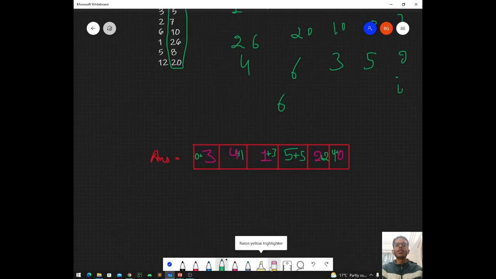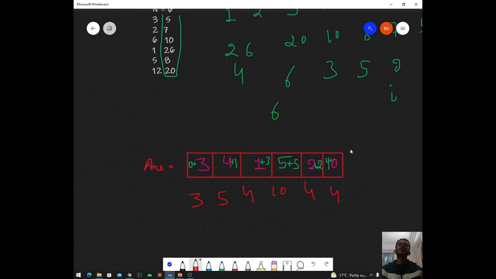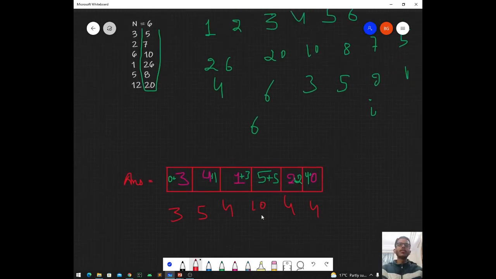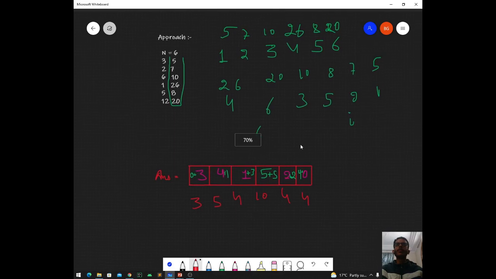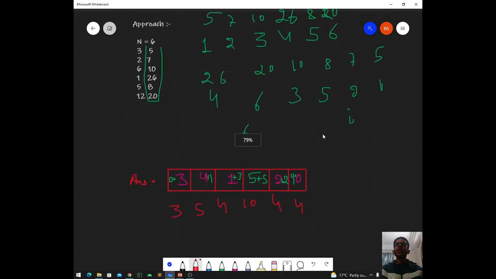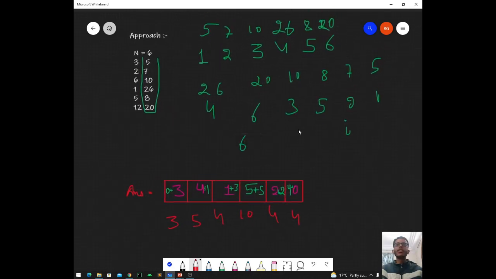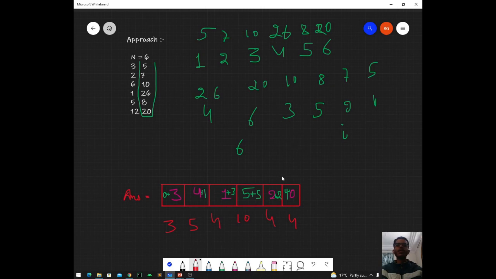After just solving, this is gonna be the answer, and we are just gonna print it: 3, 5, 4, 10, 4 and 4. This is gonna be the answer of this sample test case, and this is all about the approach. And I hope the approach is pretty much clear to you now. I'll highly recommend you to go and write the code on your own once. And now we'll be just discussing the code.